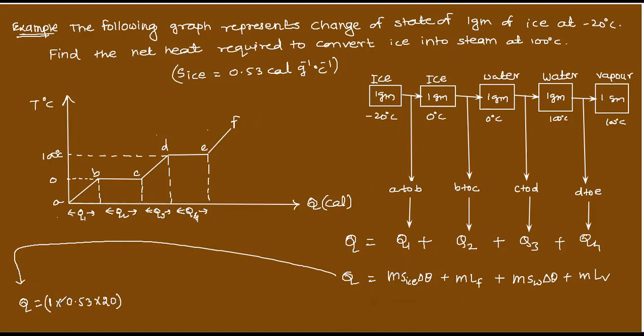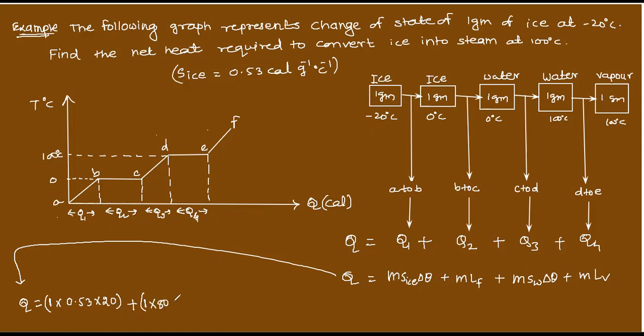M is 1 gram, S of ice given is 0.53, delta theta is 0 minus minus 20, which is plus 20. So into 20, plus again 1 into latent heat of fusion. How much is it? Here it is fusion, for fusion how much is it? 80 calories, right?